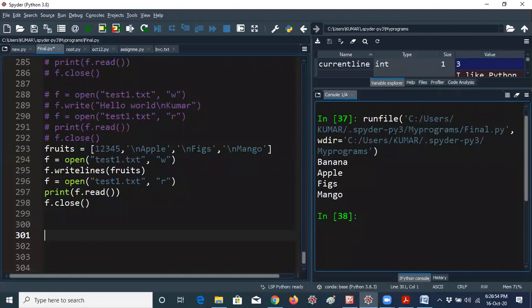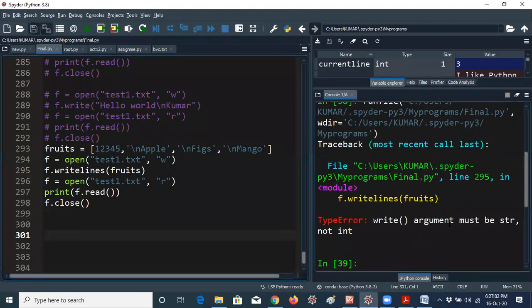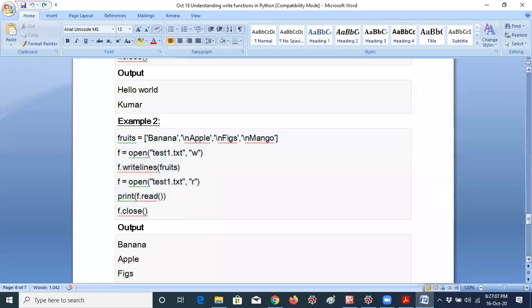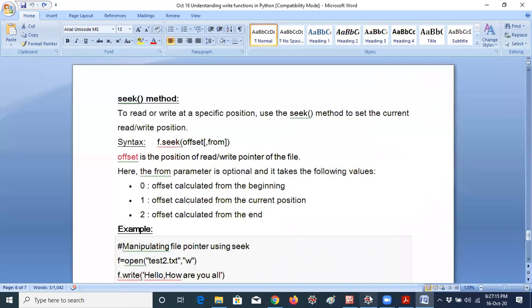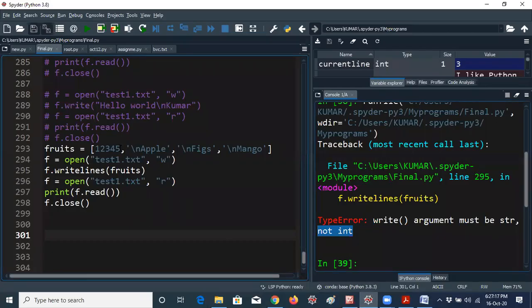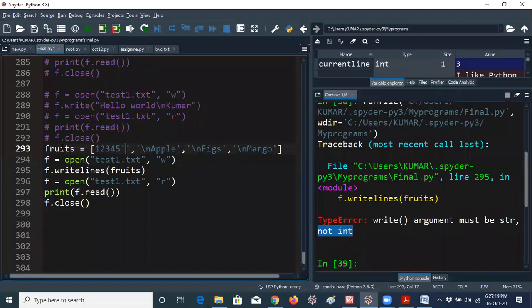According to the syntax, it allows only strings. 1, 2, 3, 4, 5 are numbers, so how will it store them? Now I am running the program. Write arguments must be string, not integer. Why am I telling the syntax here? Syntax is nothing but that it takes only a sequence of strings. For example, if you want to store numbers, then you have to use single quotation or double quotation. Then it will work.